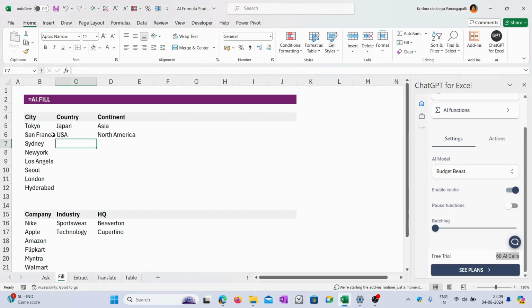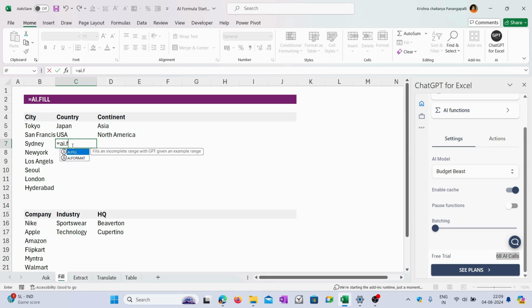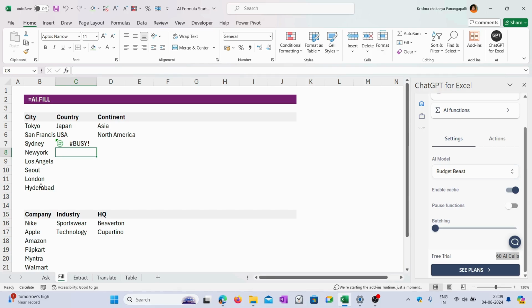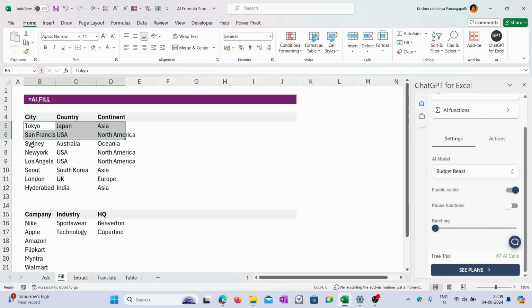Now instead of doing this, I can just go here and use an option called ai.fill. If I select the already pre-existing data, put a comma here, and select the semi-finished data, it will automatically fill the remaining things. By taking this data as a reference, it has filled in the information. As you can see, Sydney is located in Australia, in the continent called this.